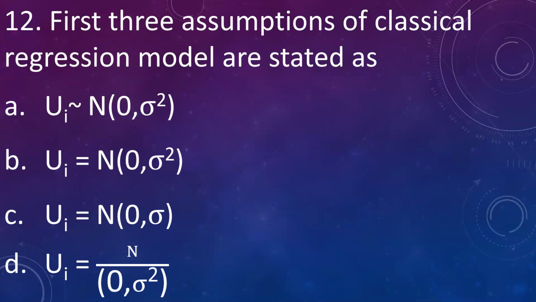First three assumptions of classical regression model are stated as A. UI follows normal distribution with zero mean and sigma square standard deviation. B. UI is equal to N 0 sigma square. C. UI is equal to N 0 sigma. D. UI is equal to N upon 0 sigma square. Answer is A. UI follows normal distribution with zero mean and sigma square standard deviation. This expression will give the first three assumptions of classical regression model.